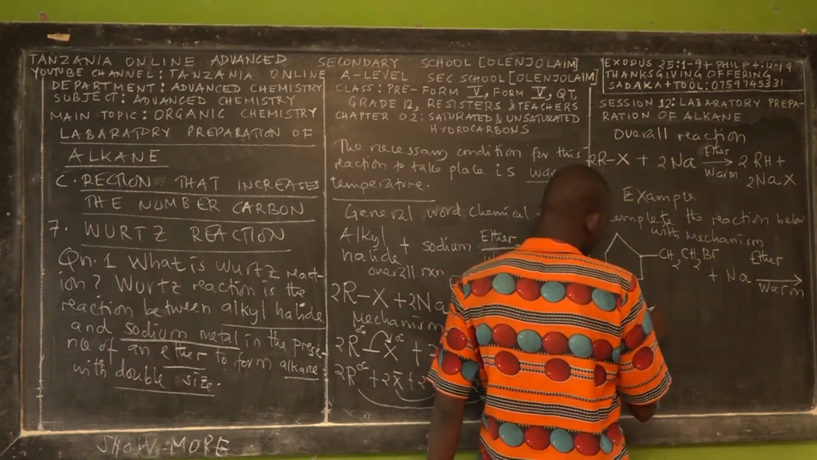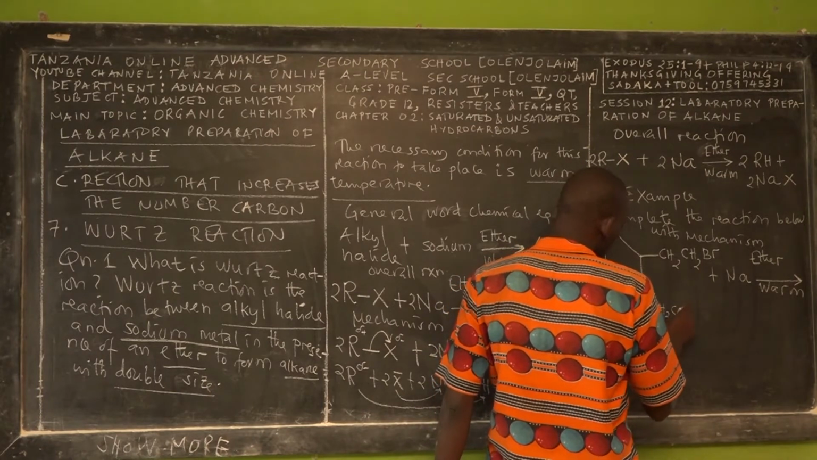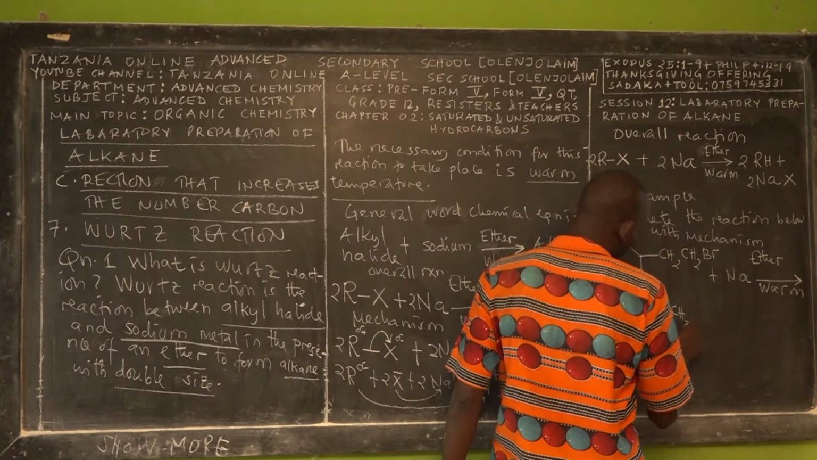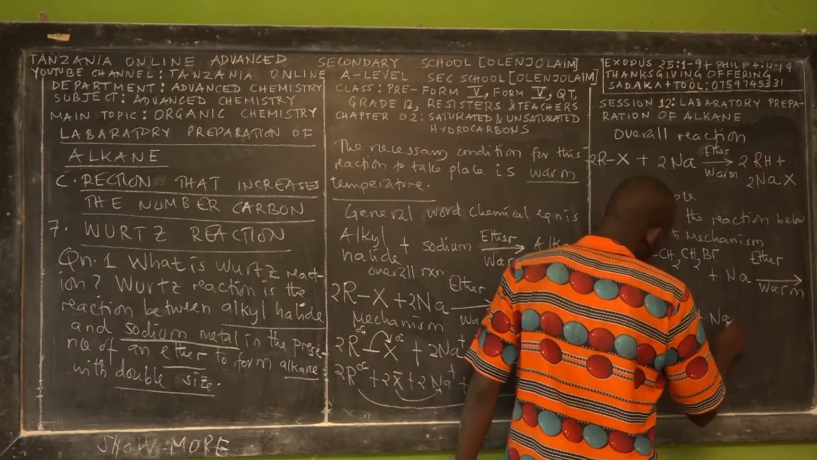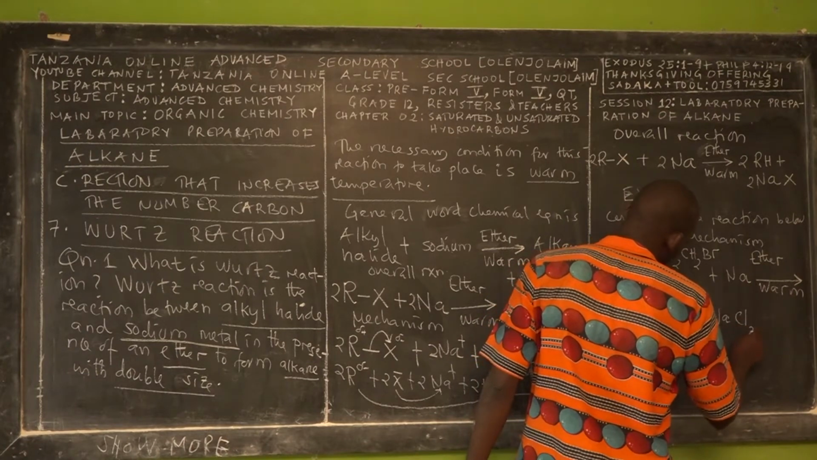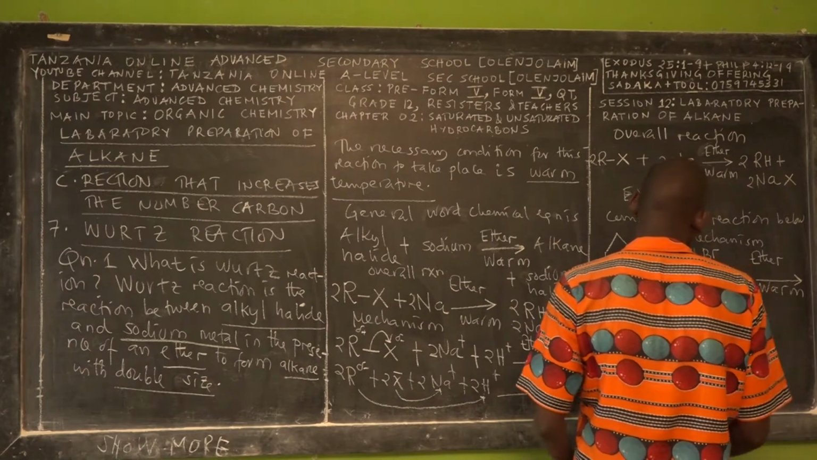So here we have CH2, CH2, CH3. Then plus what? Sodium. Is it sodium bromide? No. Sodium bromide.